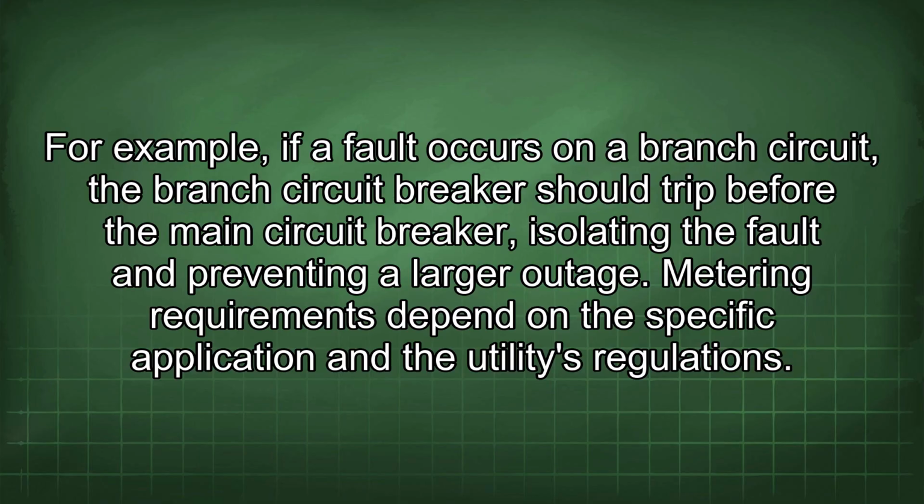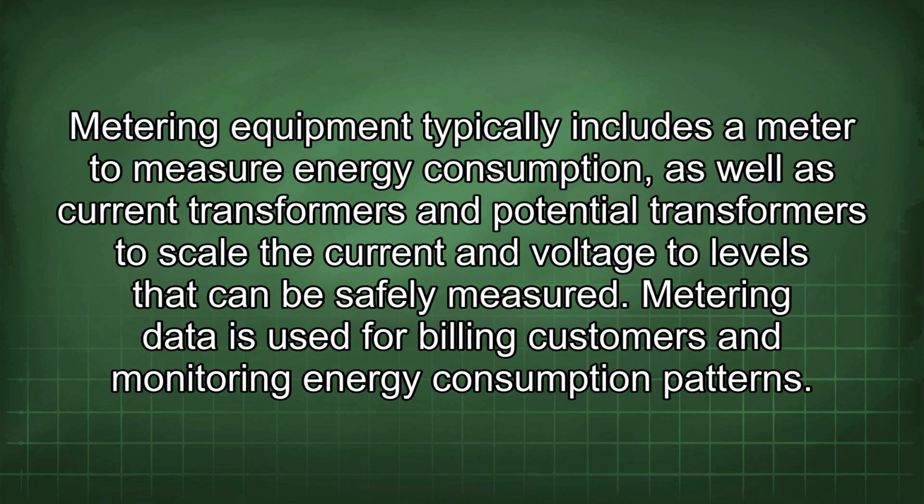Metering requirements depend on the specific application and the utility's regulations. Metering equipment typically includes a meter to measure energy consumption, as well as current transformers and potential transformers to scale the current and voltage to levels that can be safely measured. Metering data is used for billing customers and monitoring energy consumption patterns.